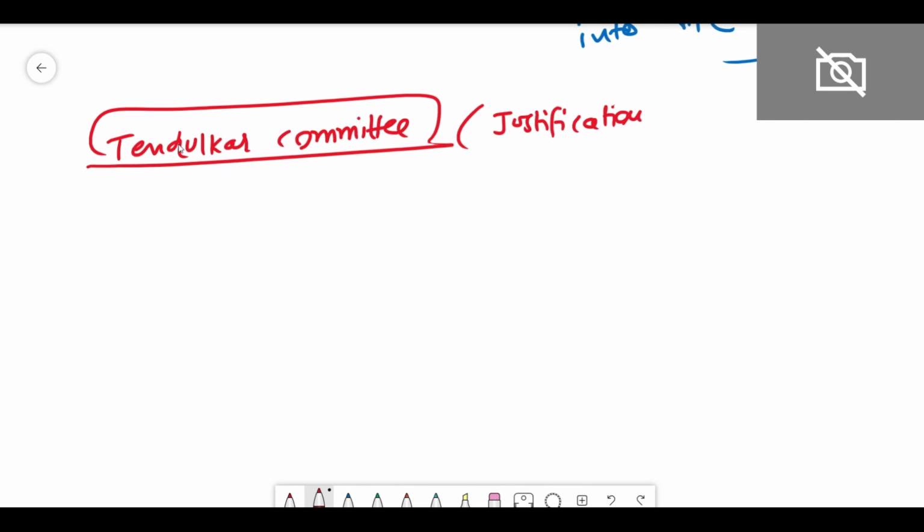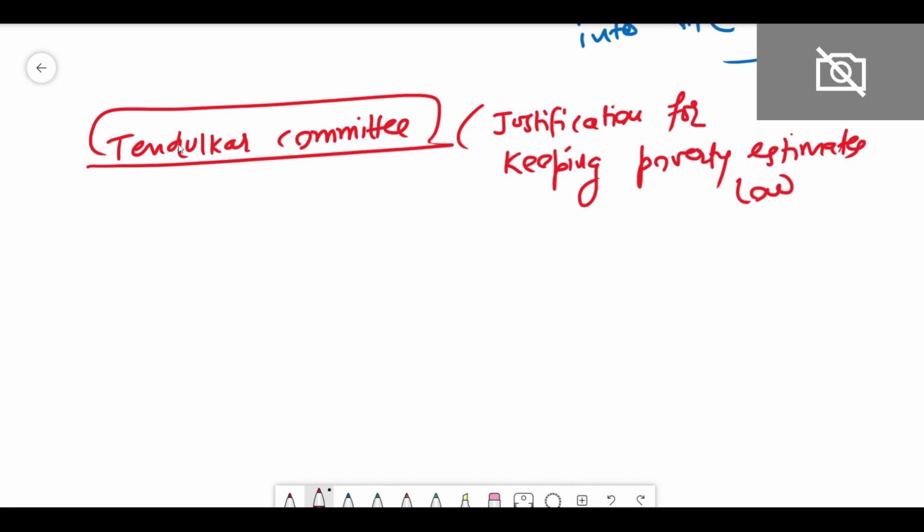Justification for keeping poverty estimates low. Why has it kept the poverty estimate as low?